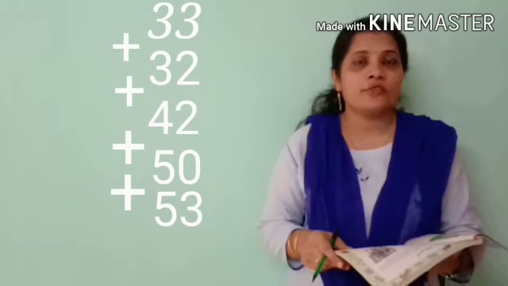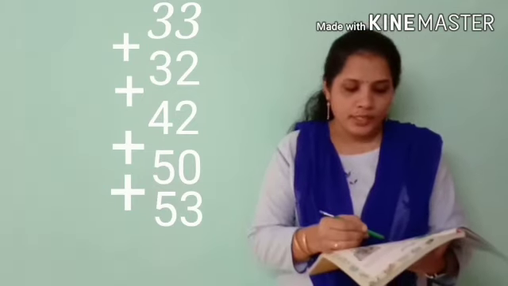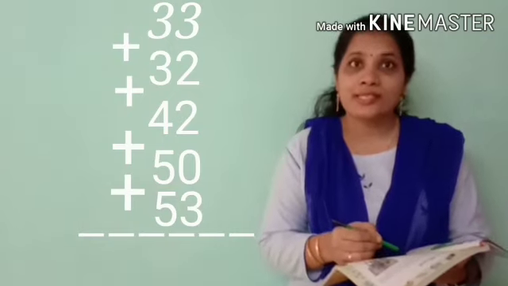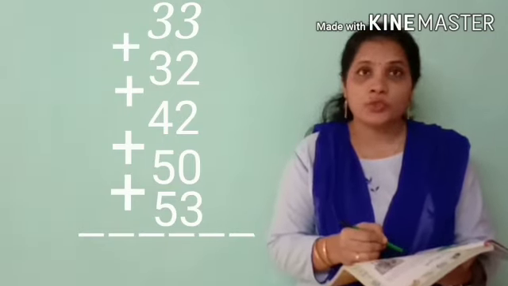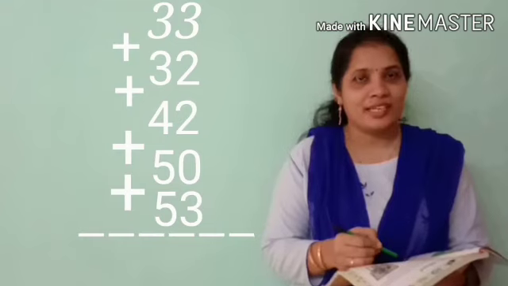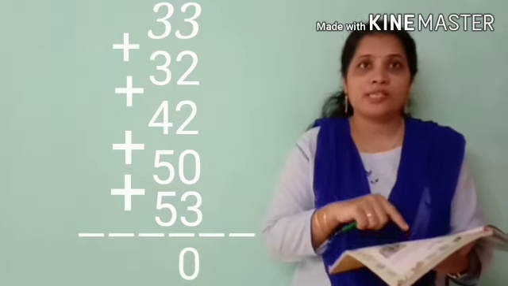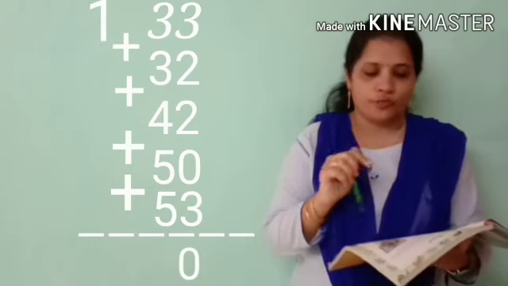Now start adding from the unit place. 3 plus 2, 5. 5 plus 2, 7. 7 plus 3, 10. It is a 2-digit number. So 0 will come on the unit place and 1 will be carried forward.